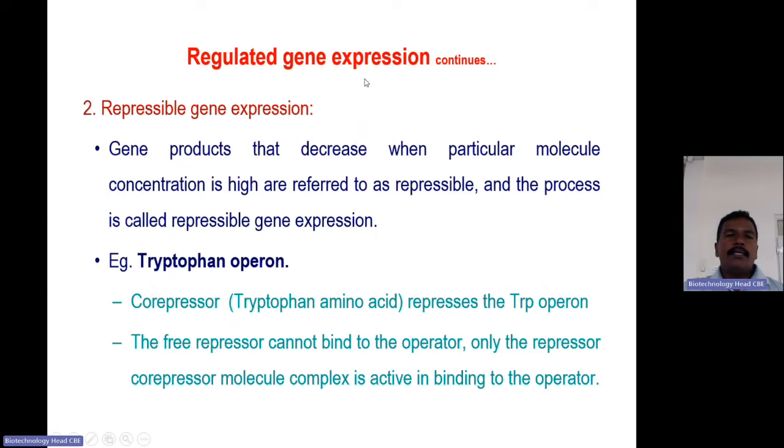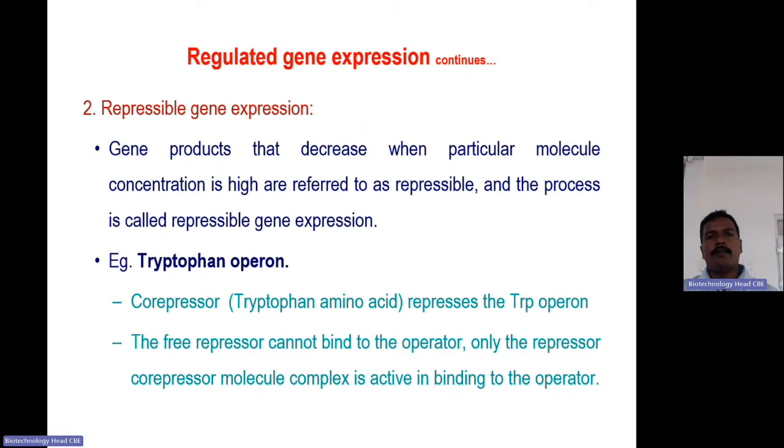The second one is repressible gene expression. Here, the gene product decreases when a particular molecule's concentration is high. The lac operon is a catabolite pathway. It utilizes lactose as a carbon source. The bacteria need to utilize lactose as a carbon source, so it needs to be broken down. So in the presence of lactose, that operon will express. But repressible gene expression is a biosynthetic pathway.